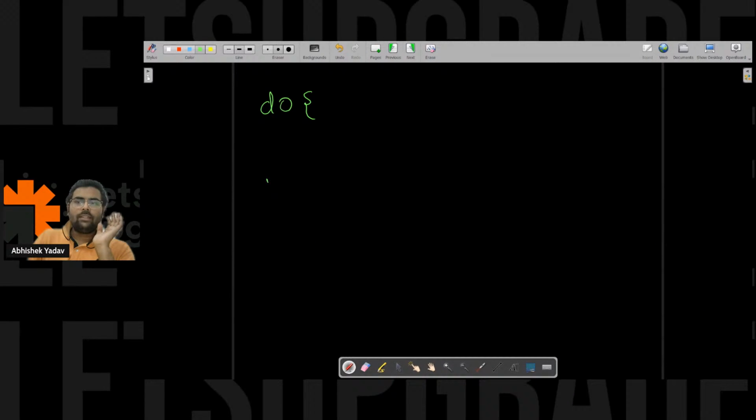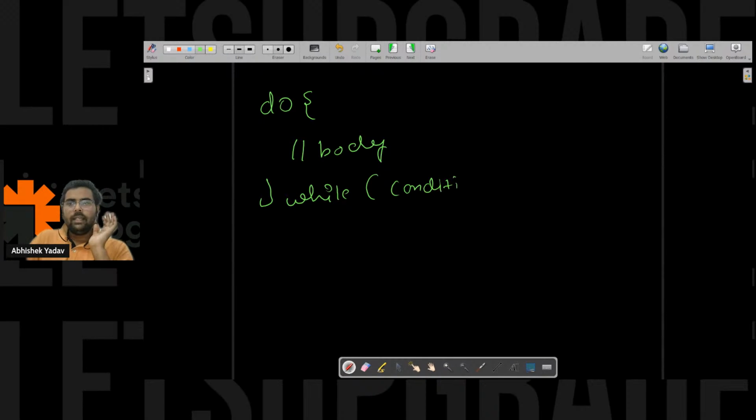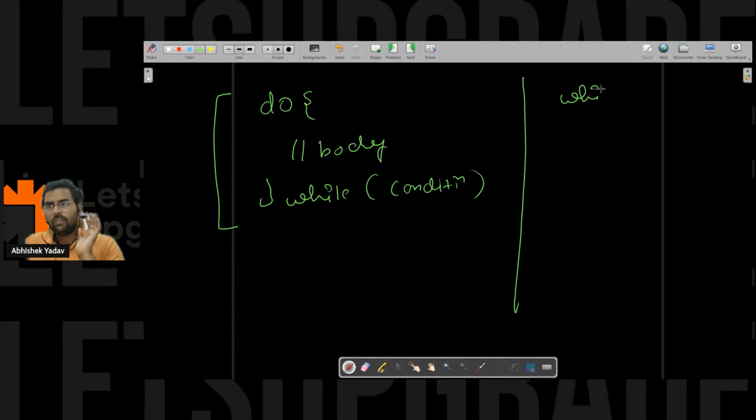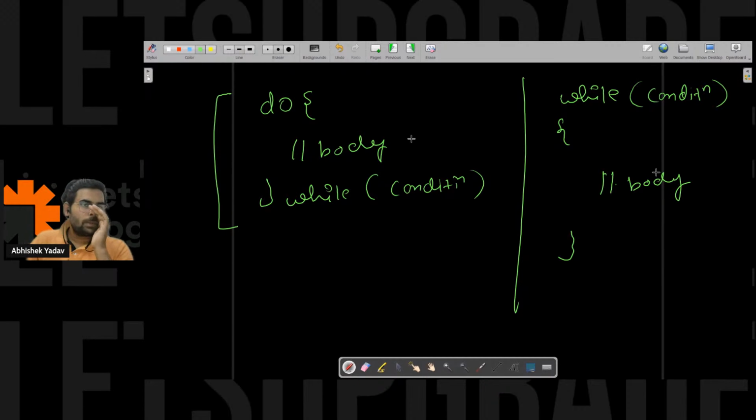So in do, we have the body part, and we have the while keyword, and here we have the condition, like this. This is the structure of the do while loop, and this is the structure of while loop. Can you guys write in the chat what is the difference between while loop and do while loop?